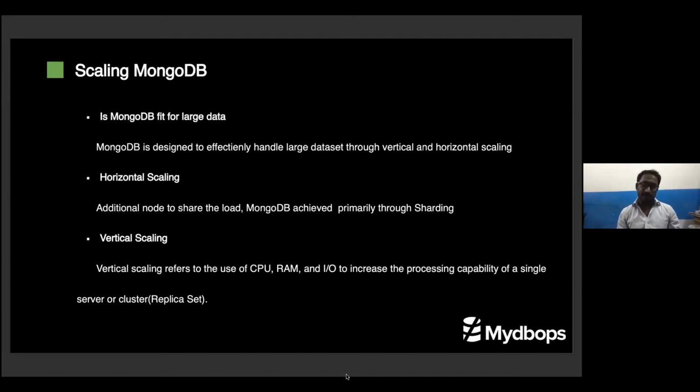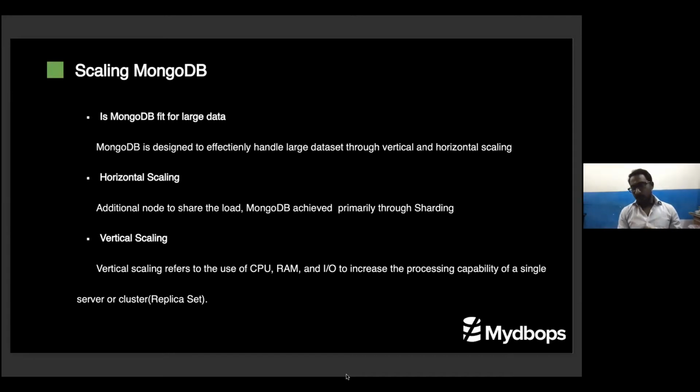So let's come to the question again. Yes, MongoDB is designed efficiently to handle large data sets. You can scale your database in two ways: vertical and horizontal scaling. Horizontal scaling is achieved through sharding in MongoDB. In a lot of open source database systems, if you need to integrate sharding, you need a third-party component, library, or tool to achieve horizontal scaling.